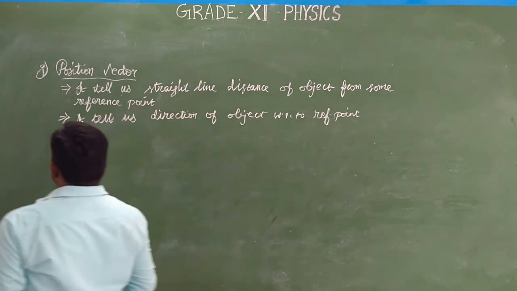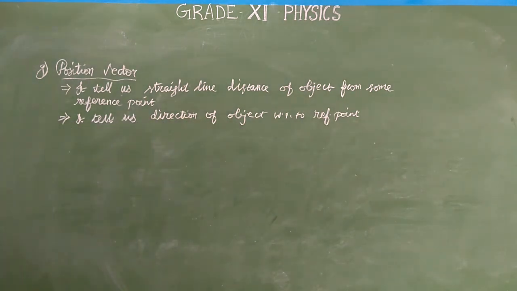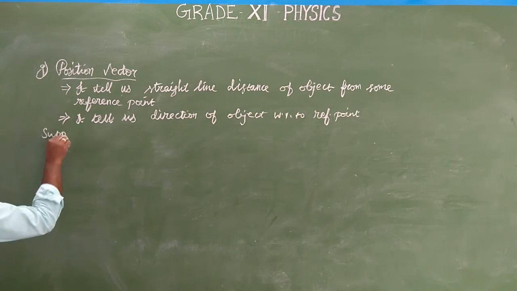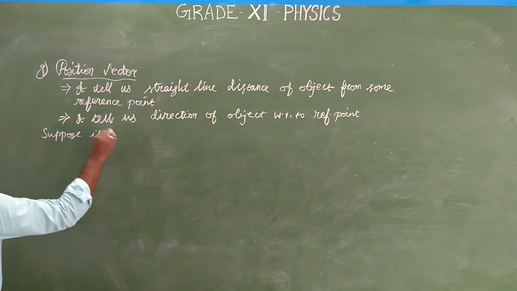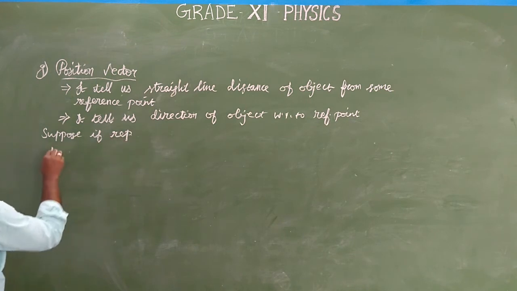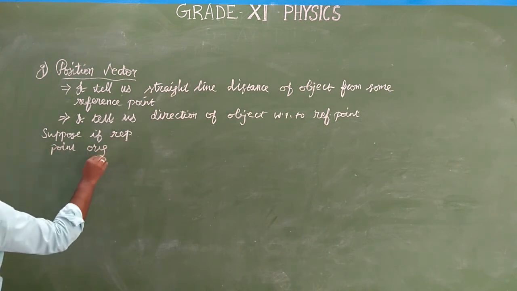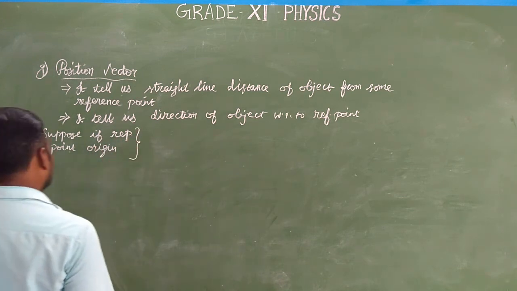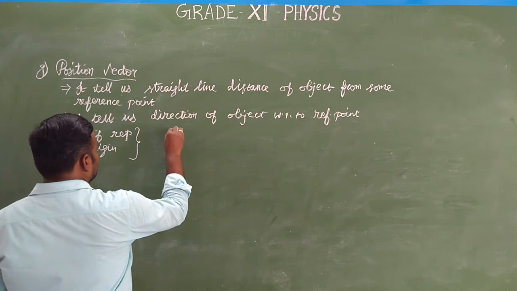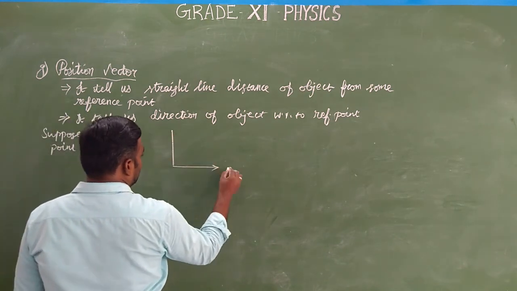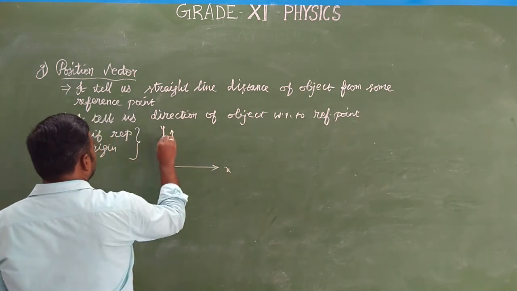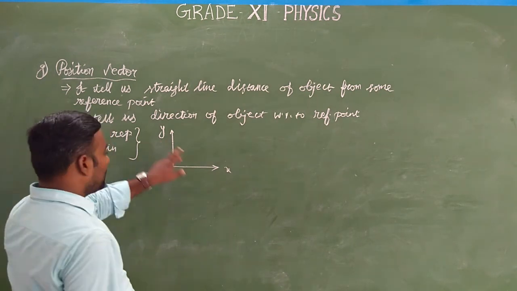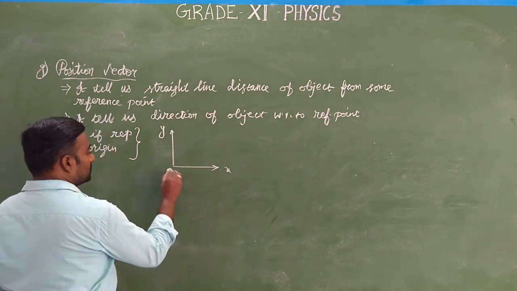Okay. Suppose the reference point is the origin, then how can we denote the position vector? Let us consider the two axes. One is the x, another one is y. So for the x and y, the reference point is the origin only.